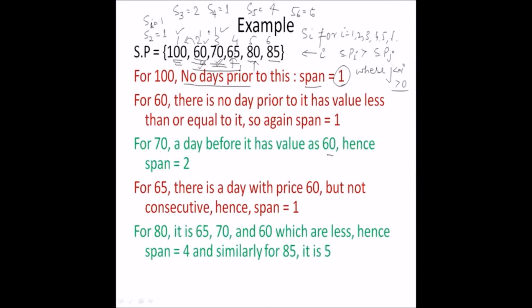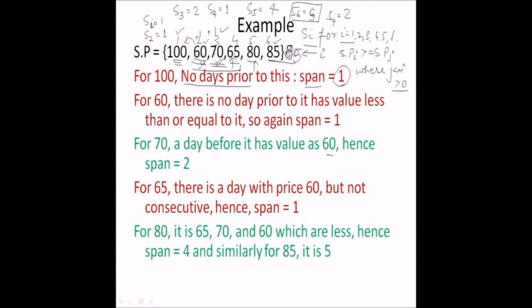Hence we figured out S of i for i equals 1, 2, 3, 4, 5, 6, where S of i is equal to the number of days where the price on day i is greater than or equal to the price on day j. We didn't consider that case. If there was a stock price of 85 again, then S of 7 would have been 2, because it is less than or equal to, not just less than. Okay, so this is the problem statement. It is a bit confusing, but when we see the solution, it is very simple, and I hope the example clarified what the problem actually is.